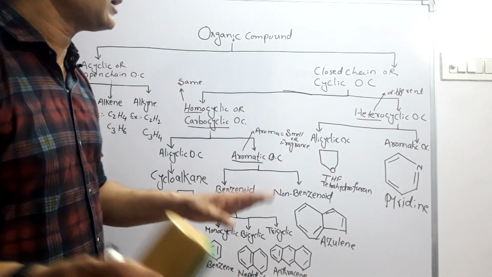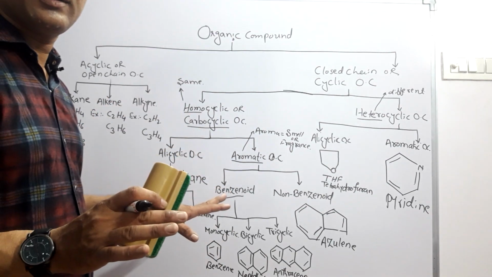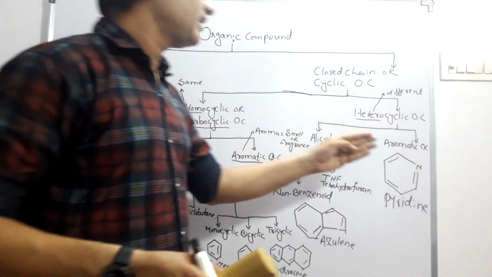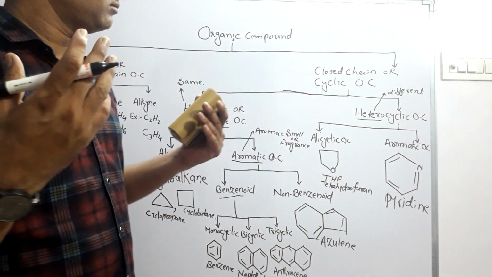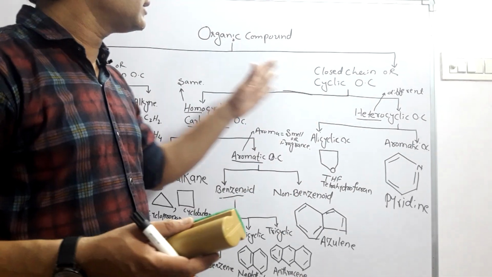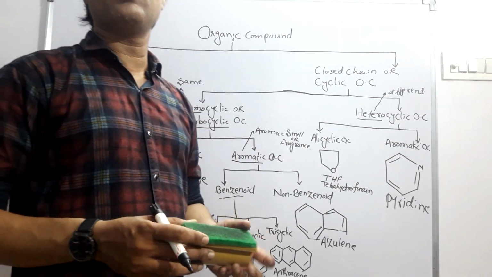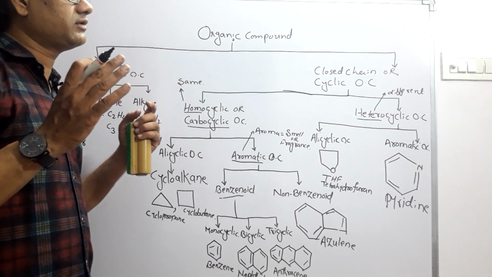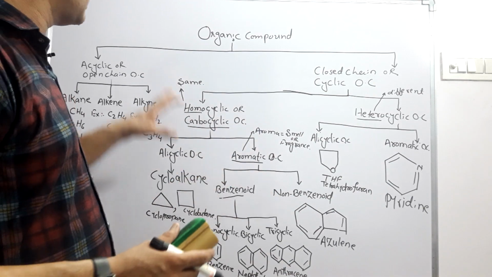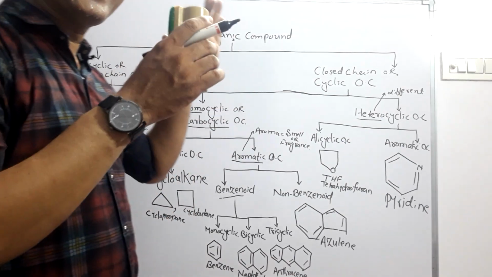By seeing these structures, you notice that in all organic compounds, generally carbon and hydrogen are there. And apart from carbon and hydrogen there are certain atoms like oxygen, nitrogen, and halogen atoms. So these atoms may be included in organic compounds. Whenever we discuss organic compounds, we should know the basic concepts about carbon, hydrogen, oxygen, sulfur and halogen atoms.